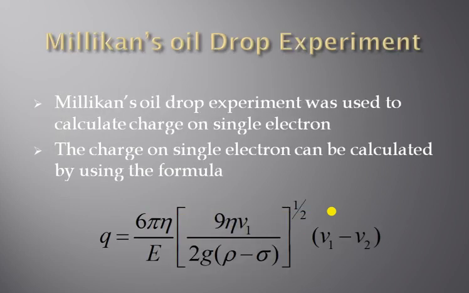Now, in Millikan's oil drop experiment, we have seen how the charge on electron can be calculated by using the derivation. So Millikan's oil drop experiment was used to calculate the charge on a single electron.